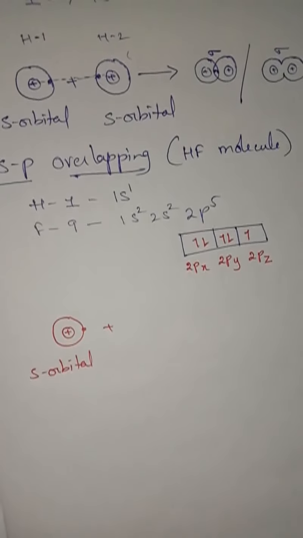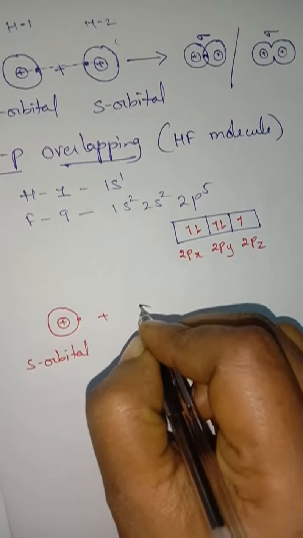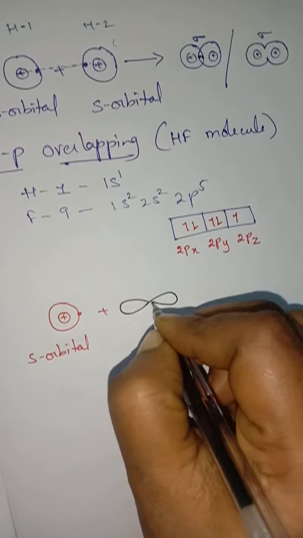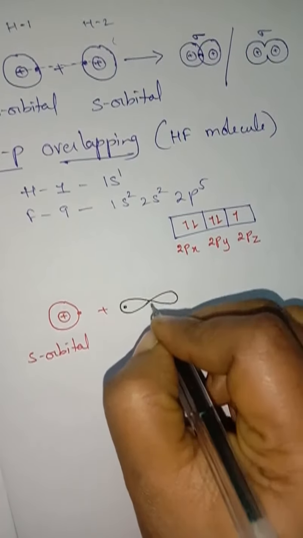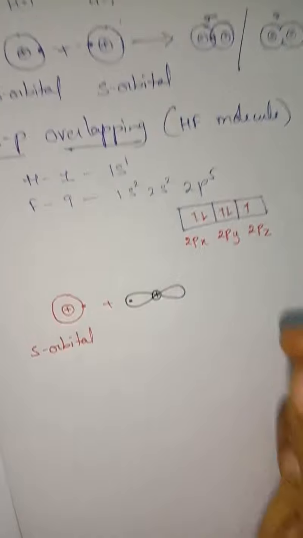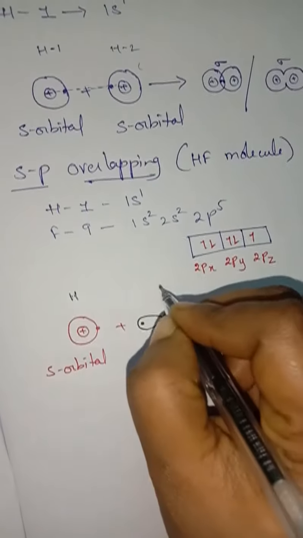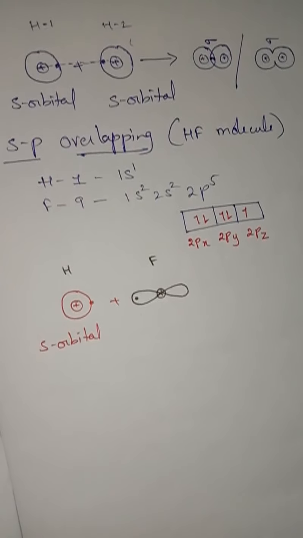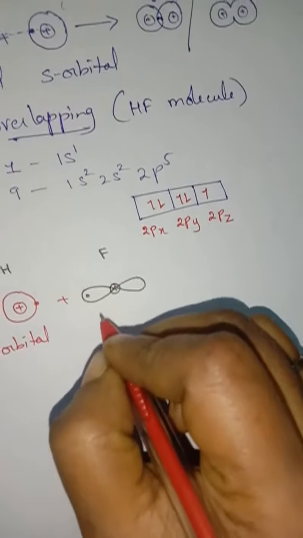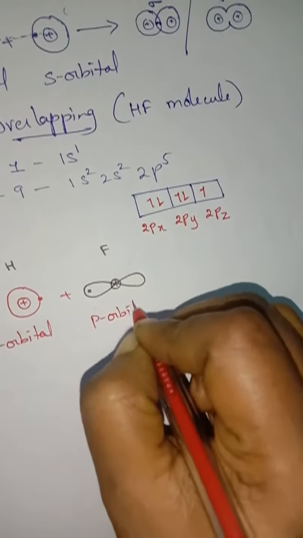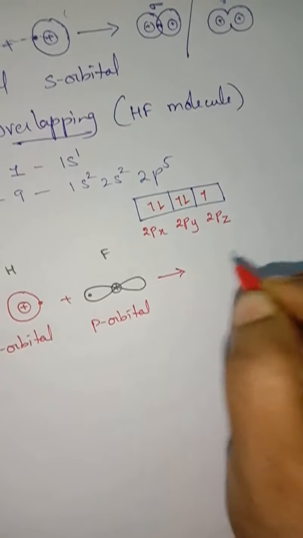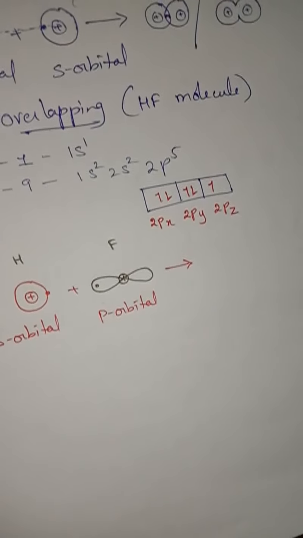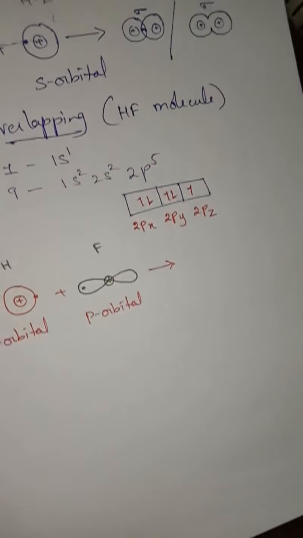So what is the shape of the p orbital? Dumbbell shape. So the dumbbell shape is like this. So here this electron is here. This one is the center of the nucleus. This is for hydrogen. This is for fluorine. Isn't it? So how will the intermixing happen? Which orbital is it? It is the p orbital. So here the s orbital of hydrogen and the p orbital of fluorine undergo intermixing, or overlapping.